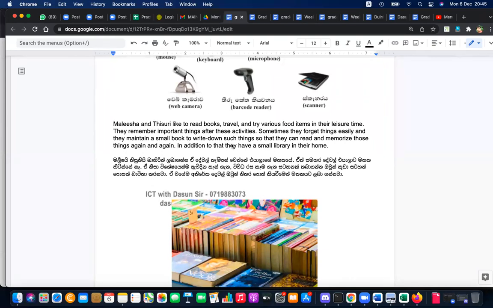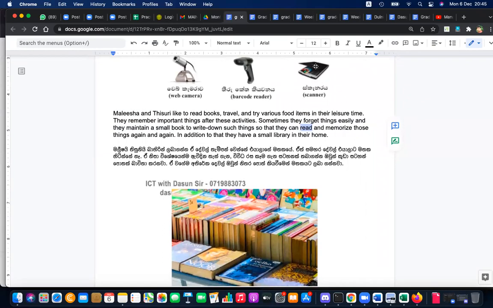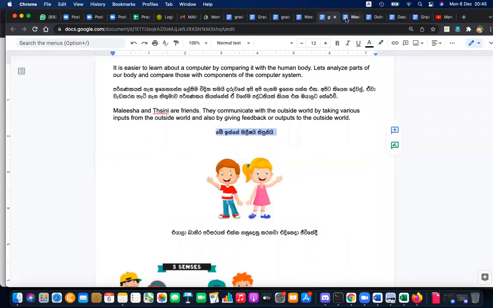Why? Because they easily forget things. Therefore, they used to write and memorize those again and again. After writing, they can read it again and memorize. So this is similar to this scenario, right?